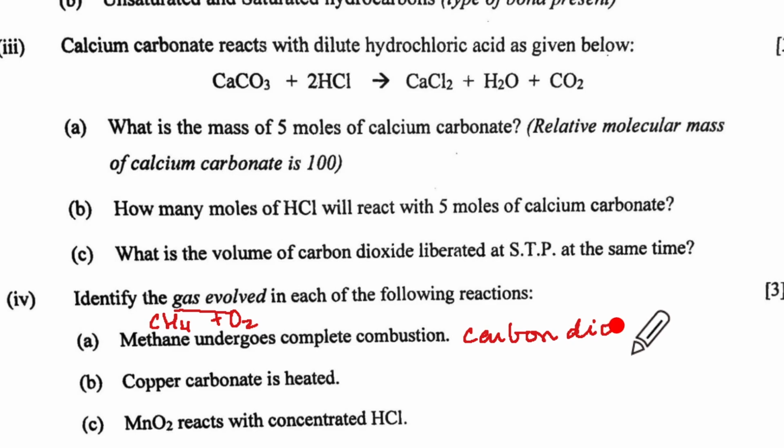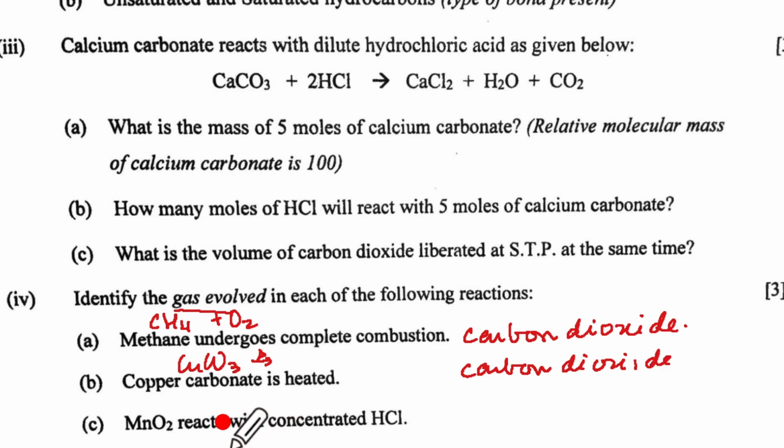If you write the formula, you will lose all your marks. So just take the pen enough to write this. Then copper carbonate is heated. Copper carbonate is CuCO3. It is going to decompose into copper oxide and CO2. So again we will have to write carbon dioxide. MnO2 is heated with concentrated HCl. Here we have MnO2 being oxidizing agent is going to oxidize HCl. So we will have chlorine gas, which is greenish yellow gas. That finishes our question 5.